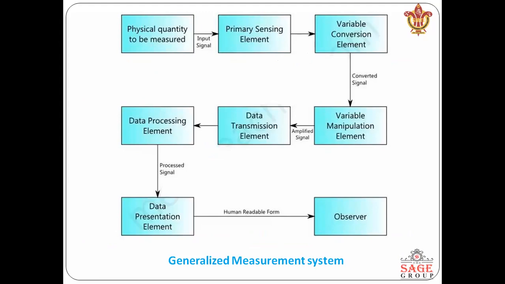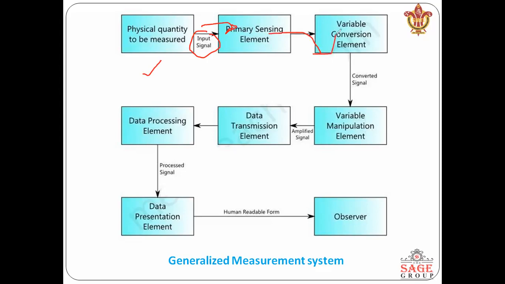The physical quantity which we want to measure is given initially to the primary sensing element, sensing or observing whatever value you give. This is called the input which we provide to the system. This input is then converted by variable conversion.